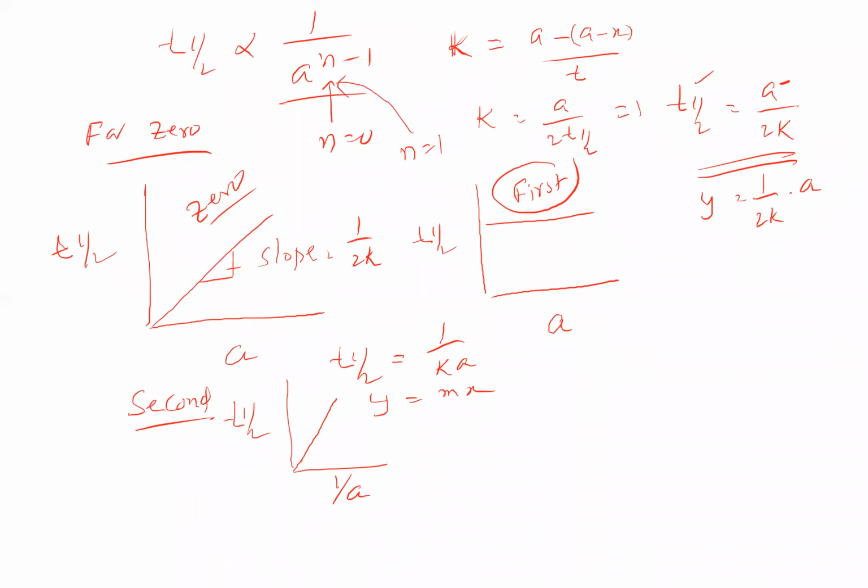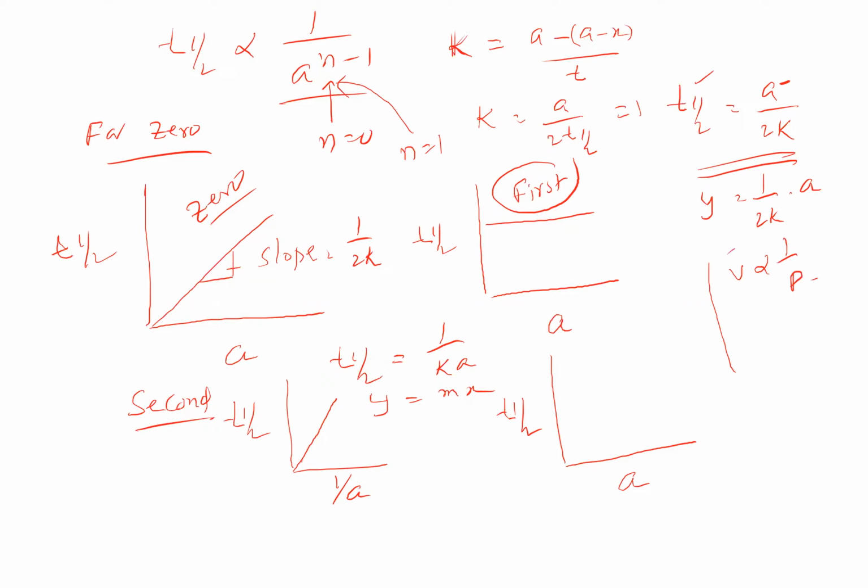Suppose you are plotting the graph with half-life here and only A here. Then you can remember by recollecting this: when you are plotting the graph between them, yes, it's a hyperbola. We know the gas laws. Suppose volume is inversely proportional to pressure. V and P are inverse to each other.